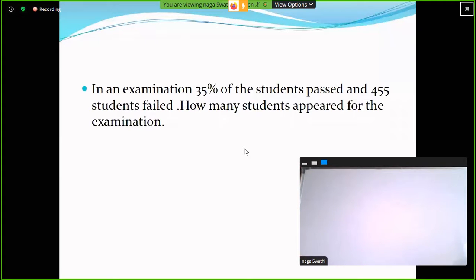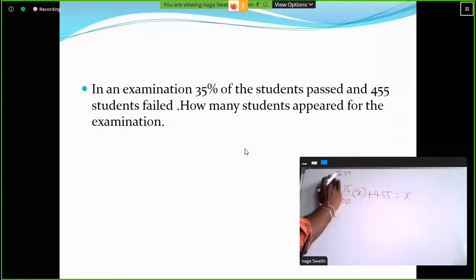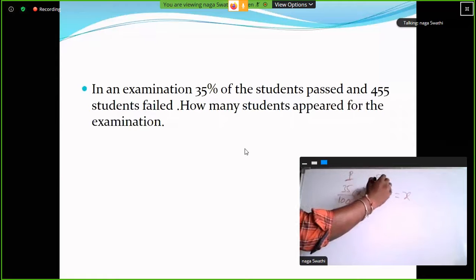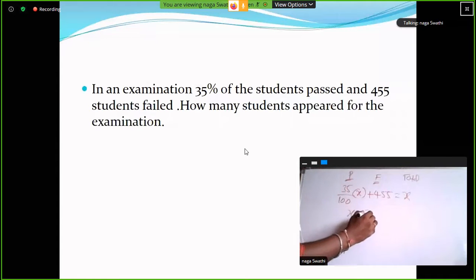Okay. General procedure, general method. 35 percentage of the total strength plus 455 students failed is equal to the total strength. Passed students plus failed students is the total. X is equal to 700. That's it. 35 percentage of X.